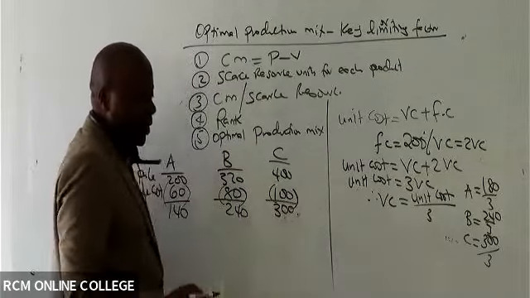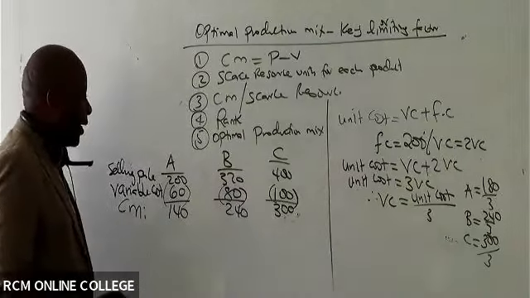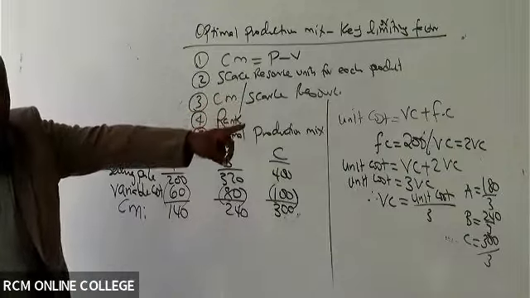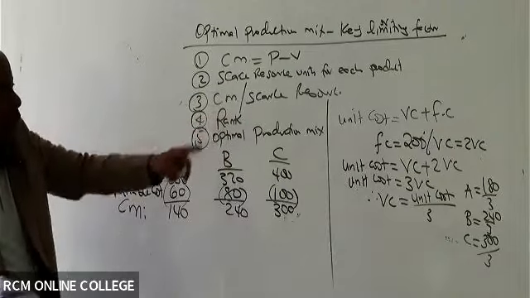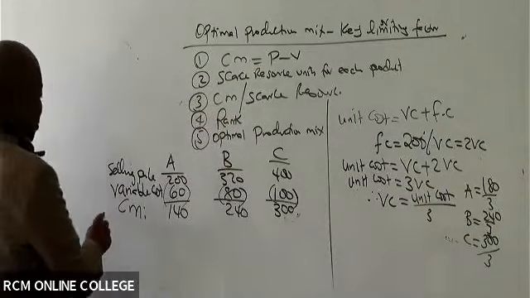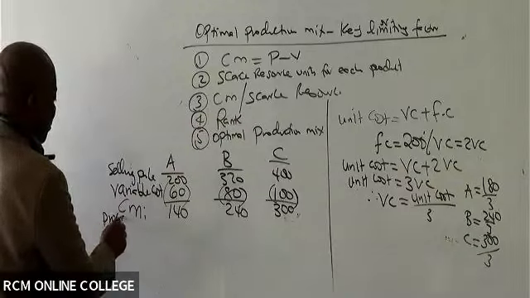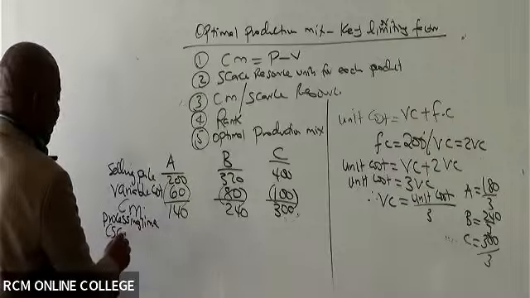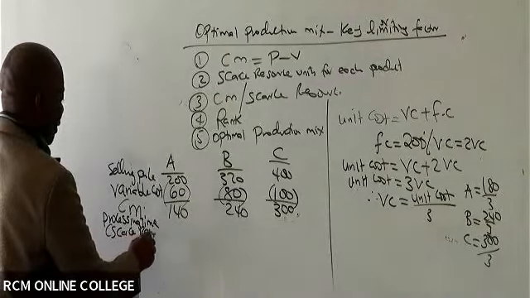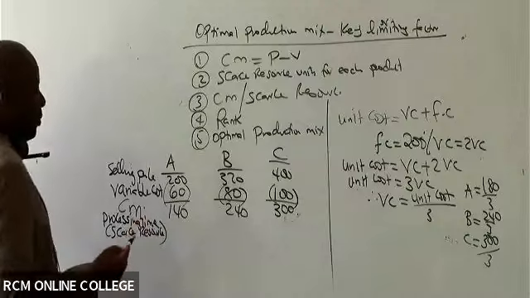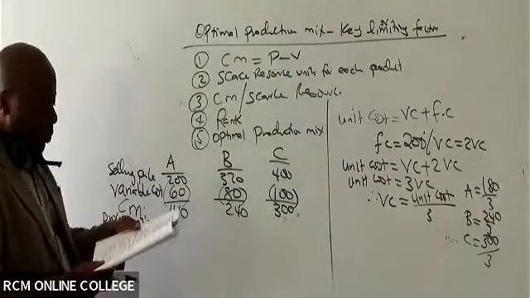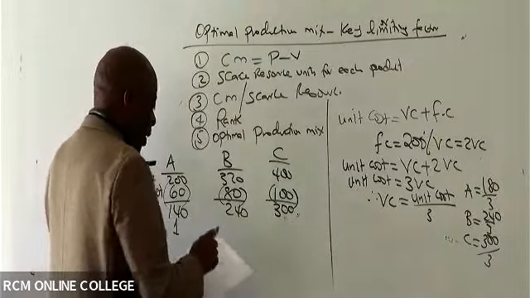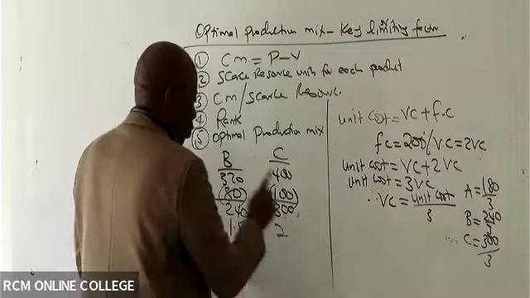Now, once you write up to there, what should be the next step? The scarce resources for each product. So give us the processing time, which is our scarce resource for each product. Are you able to see the processing time? I can see 1, I can see 1.5, I can see 2.